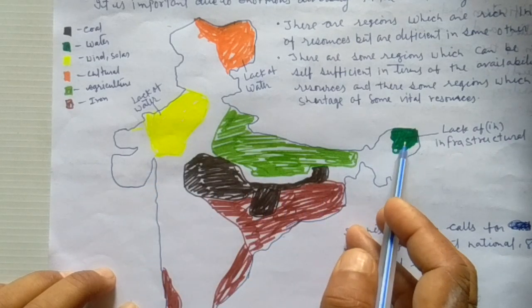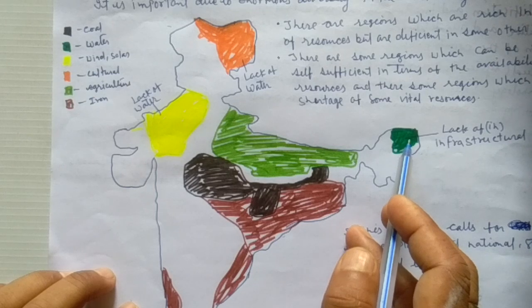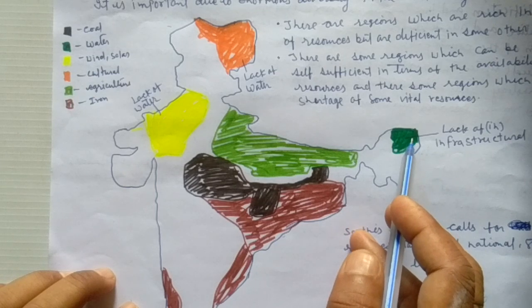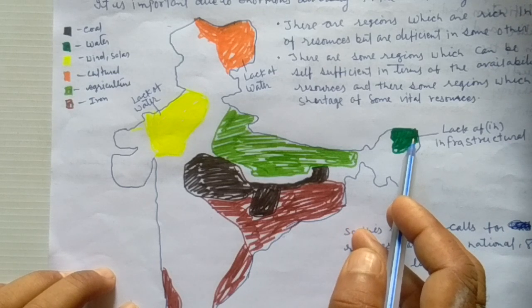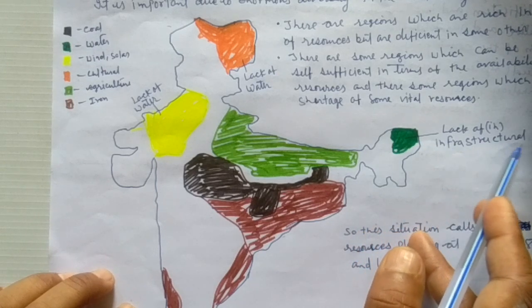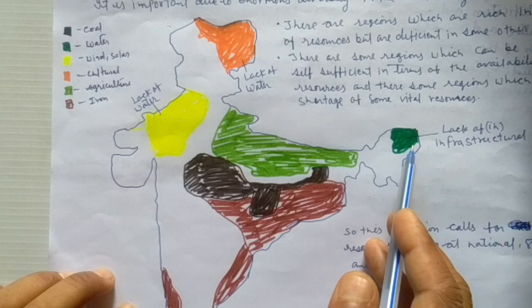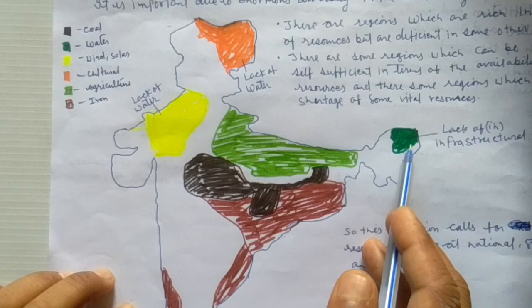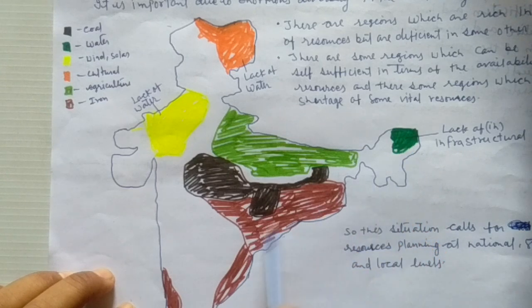In Arunachal Pradesh, there is rich availability of water resources, but this region is facing a lack of infrastructural development. It means these are problems which can be dealt with at the local level.